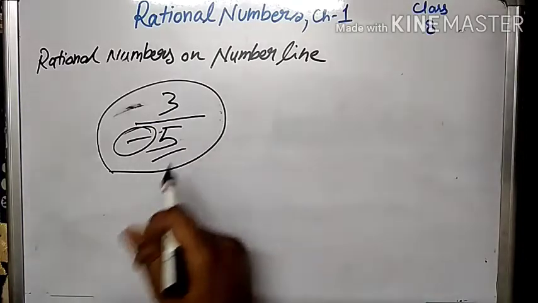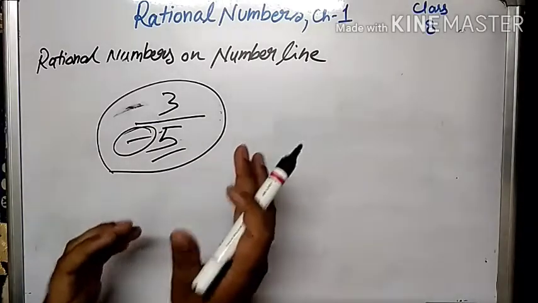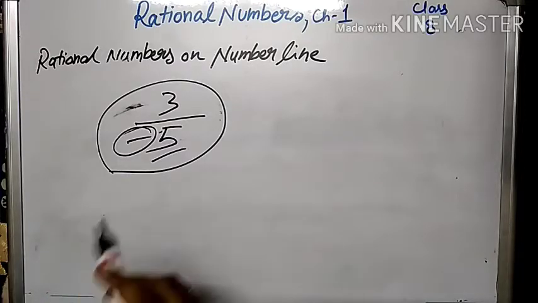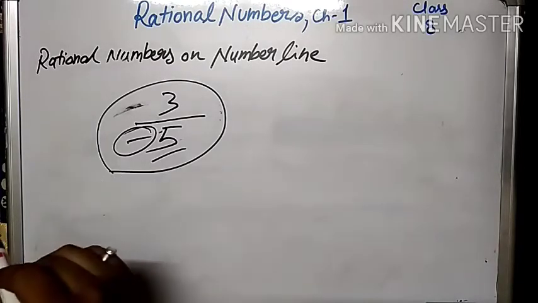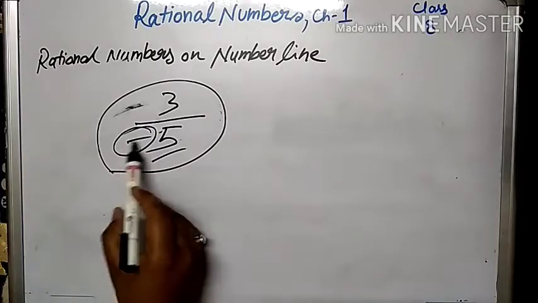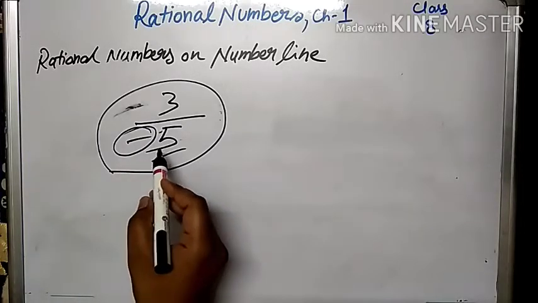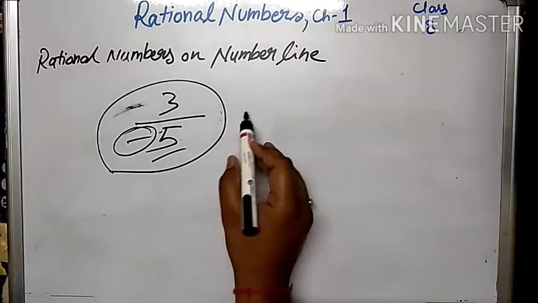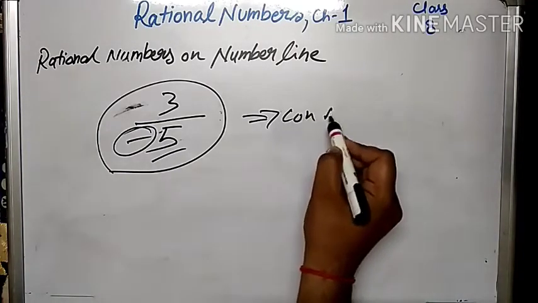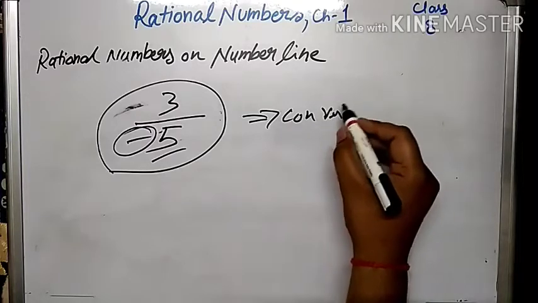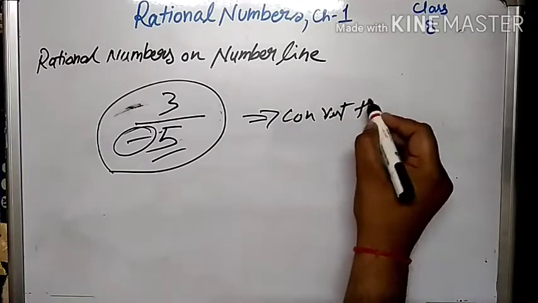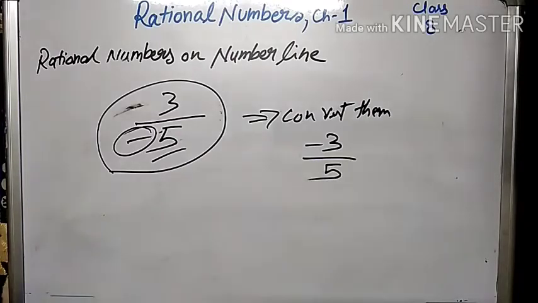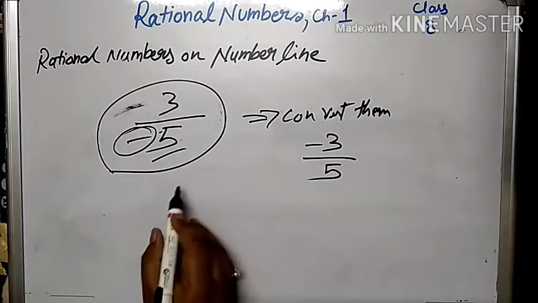Whenever we are solving questions on rational numbers in the form of fractions, to confuse the students, the negative value is given with the denominator. So what do we have to do? We have to convert them, like 3 upon minus 5.